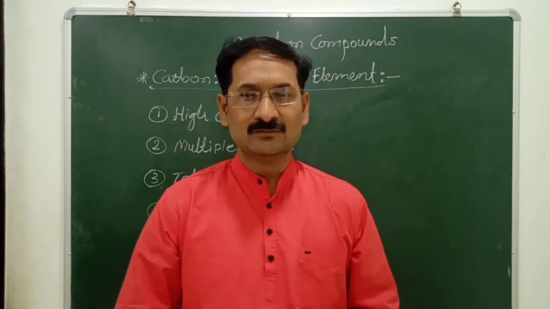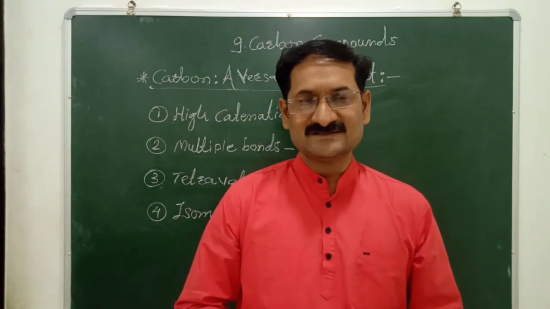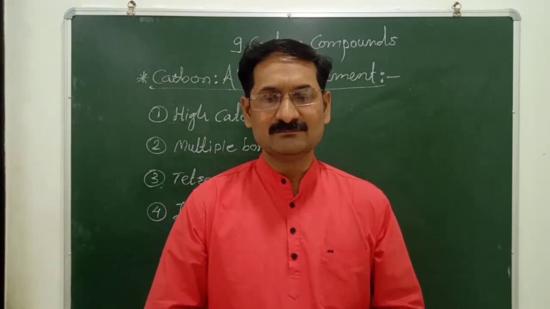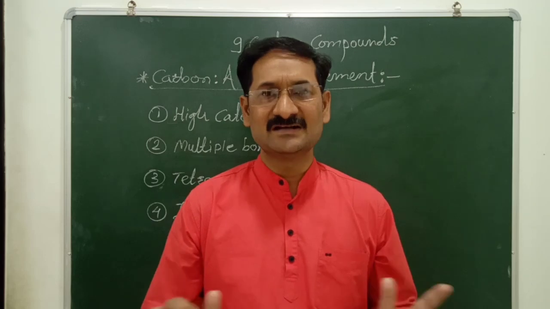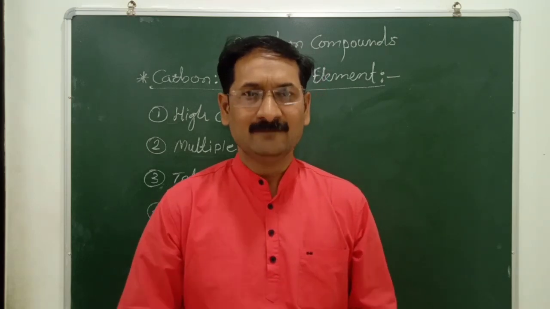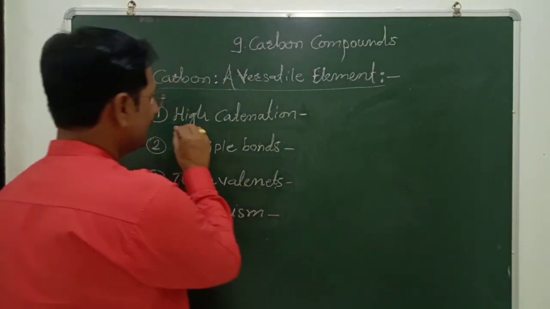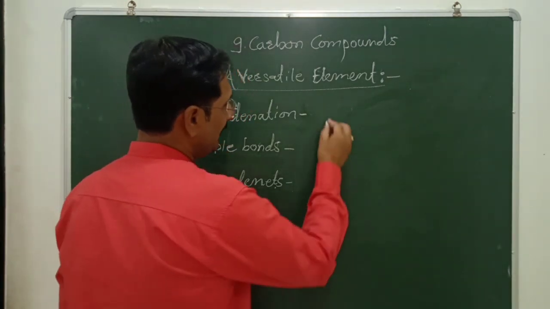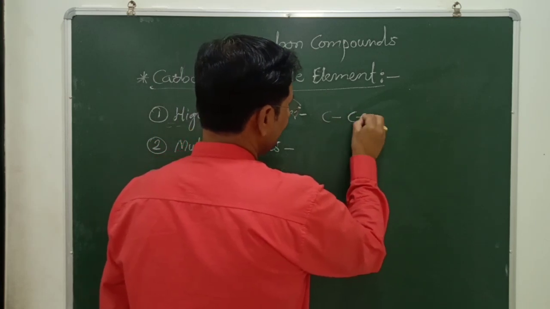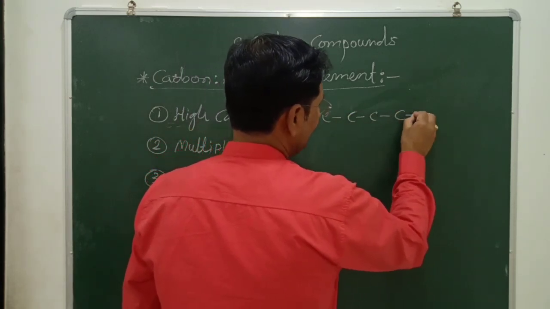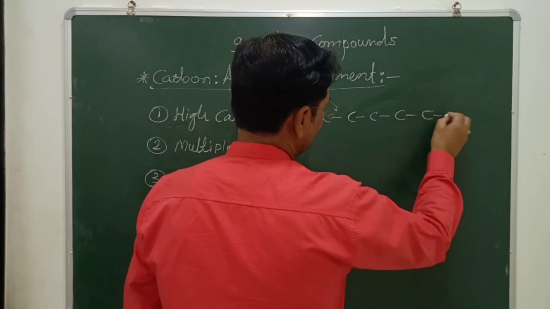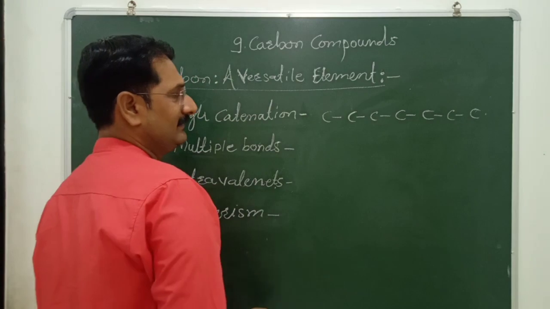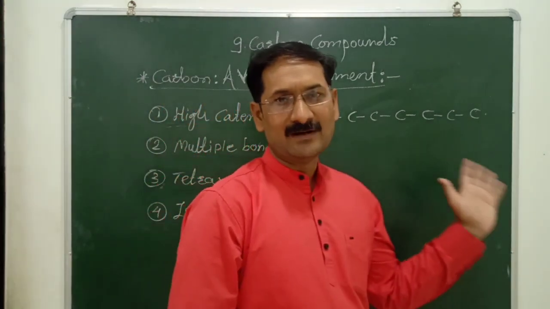So friends, why does carbon form this large number of compounds? Carbon has unique properties because of which it forms such a large number of compounds. Out of them, first is high catenation. Carbon has the ability to form a large number of chains by bonding with the same atom, and this ability of carbon to bond with the same element is called catenation power.